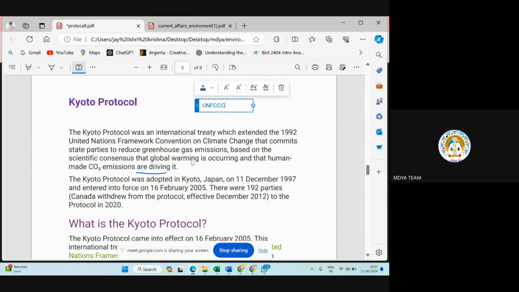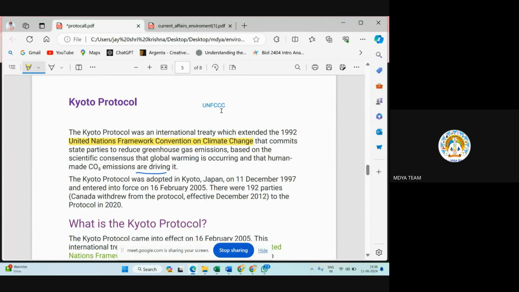UNFCCC, United Nations Framework Convention on Climate Change. Again, I am repeating, United Nations Framework Convention on Climate Change. So, in 1992, it was there.